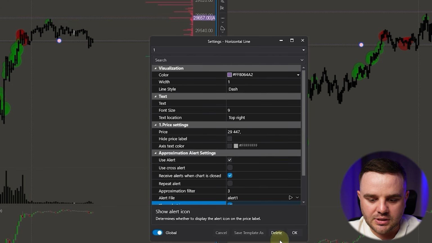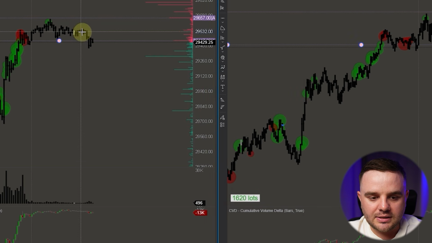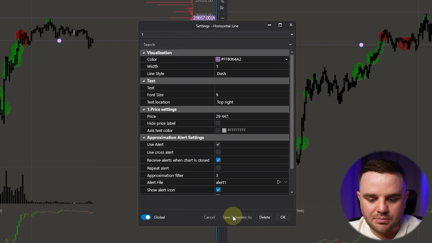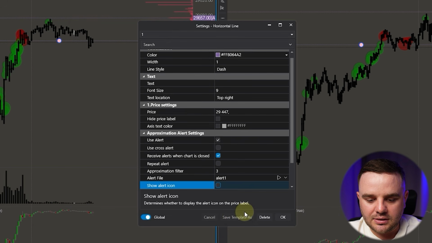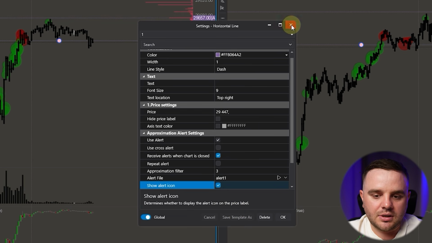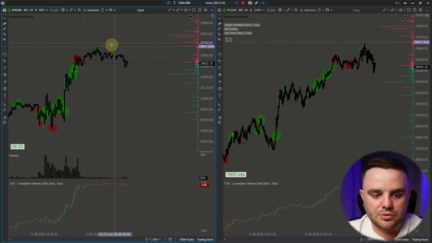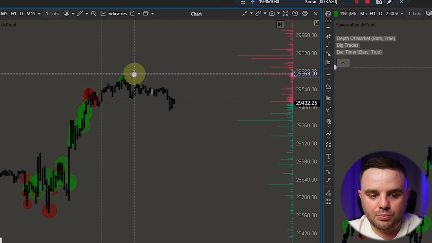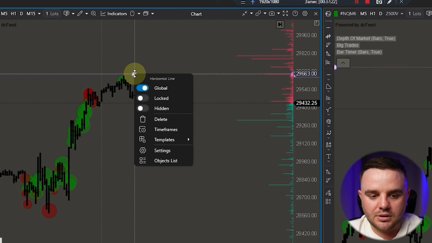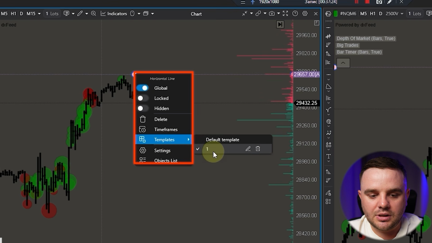And behind the chart, the most important setting that I personally use. Here you can see all my settings, and you can simply copy them. And the same here, you can create, for example, a template with alert and a template without alert to use in the future, and it would be really easy for you to switch, because when you press the right mouse button, this menu opens, and you can see template. You can choose the default template or the first.